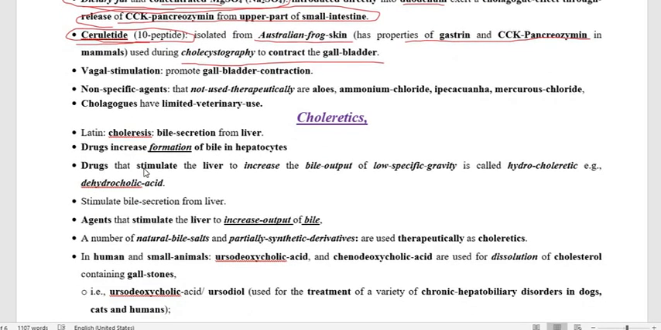Now the other way to stimulate the gallbladder to contract is vagal stimulation. Some drugs that we usually do not use therapeutically, like ammonium chloride, mercurous chloride, aloes, and ipecacuanha, are also used as cholagogues. In addition, their use is actually limited and not therapeutic, so this is all about the cholagogues. So we have finished the antizymotic, we have finished the cholagogue.